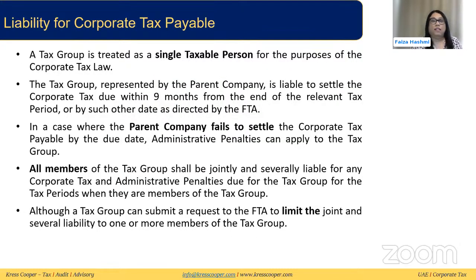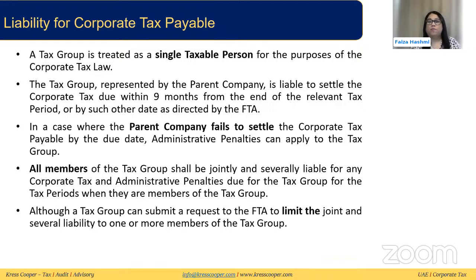Now, under the tax group, we have talked about how a tax group treats all these members as a single taxable person for corporate tax, represented by the parent company. And this parent company, as we just said in the last slide, is liable to settle this corporate tax within the due date, which is 9 months from the end of the relevant tax period. So if, for example, the tax period is January to December 2024, the return should be filed by September 2025, and the corporate tax liability needs to be discharged at the same time.